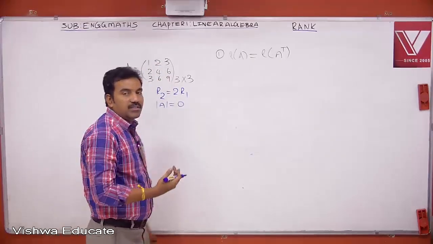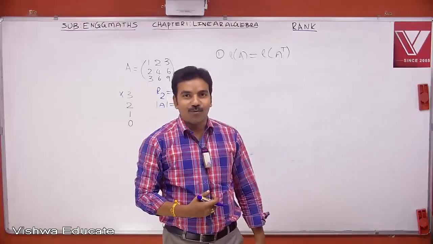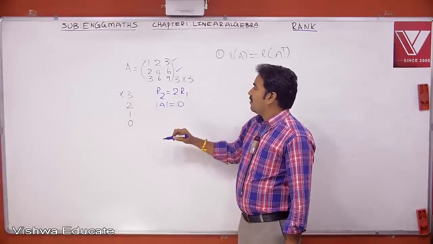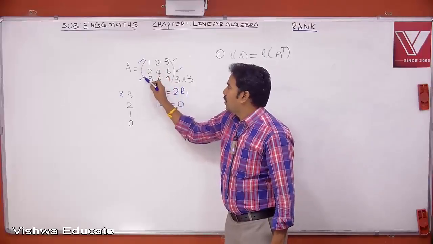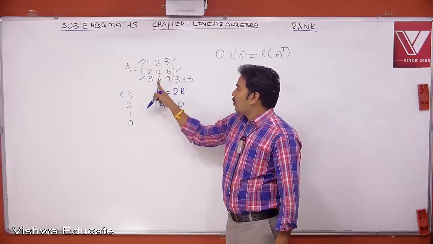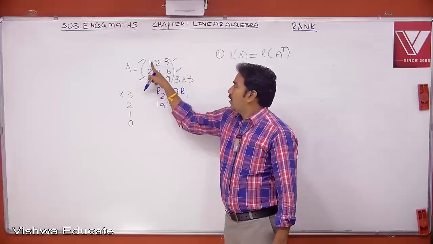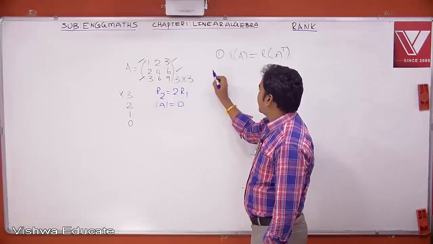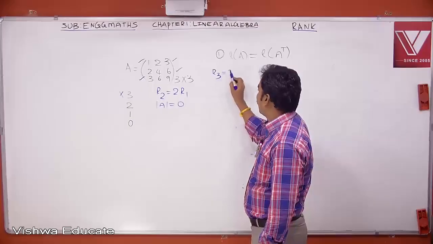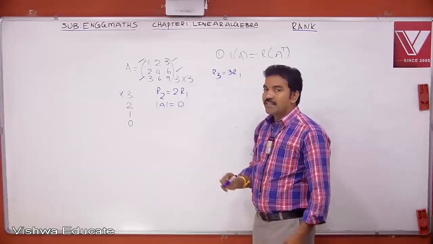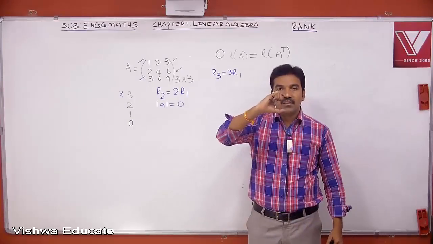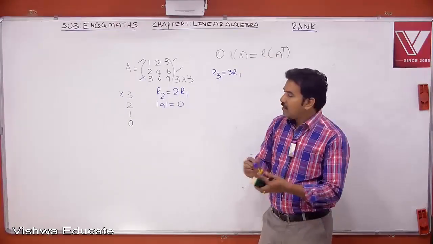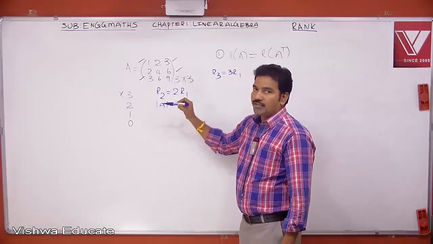Here, my claim is its rank is also not equal to 2, because when you look at the first two rows, there is a connection. Even when you look at the first and last rows, there is a connection. The third row is 3 times the first row: 1 into 3 is 3, 2 into 3 is 6, 3 into 3 is 9. Therefore, another connection is R3 equals 3 into R1. So there is a connection between the first two rows, and between the first and last rows. Indirectly, there is a connection between the last two rows also.